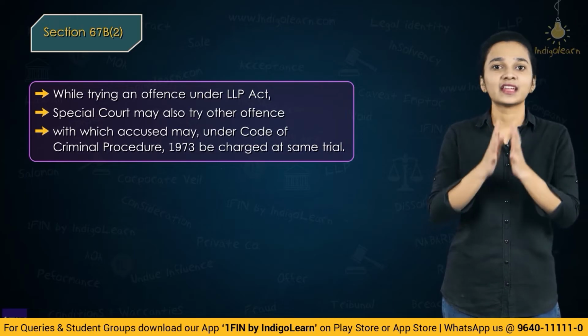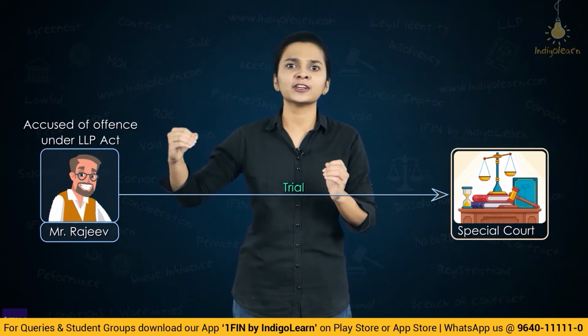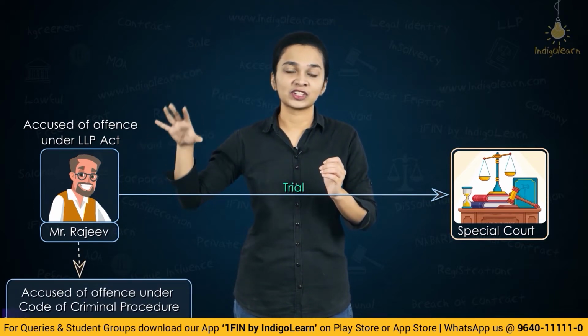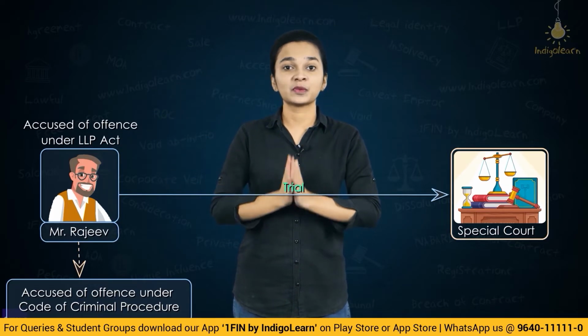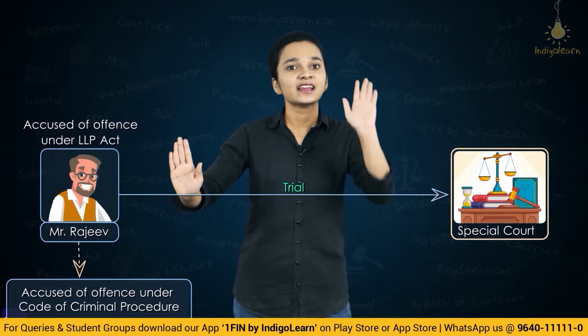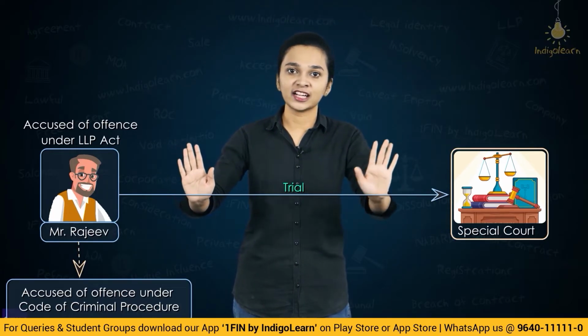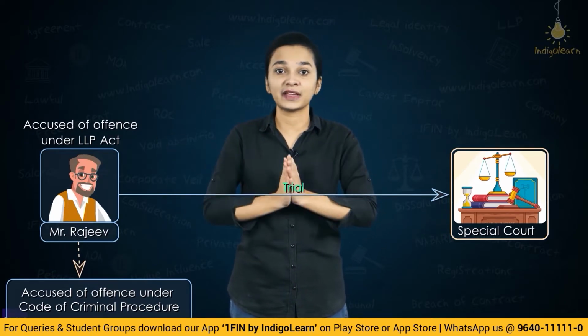In which situation? Say for example there is a person, Mr. Rajiv. Mr. Rajiv has been accused of an offence under the LLP Act, and a trial is going on against Mr. Rajiv in the special court. But Mr. Rajiv has also been accused of some other offence under the Code of Criminal Procedure, and that offence is not an offence under the LLP Act. So basically there is a person, Mr. Rajiv, who has committed 2 offences. One offence under the LLP Act, the other offence is a normal offence under the Code of Criminal Procedure, which is not related to the LLP Act at all.